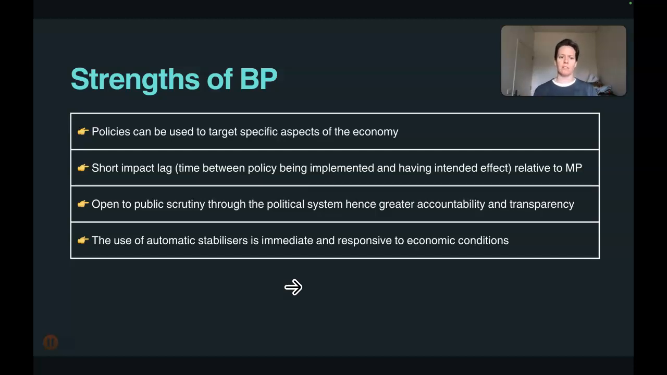And the final strength that's listed here is that the use of automatic stabilizers are immediate and responsive to economic conditions. So this is a strength that is specific not only to budgetary policy, but to automatic stabilizers. And we're saying that because automatic stabilizers operate immediately, such that they respond to changes in economic conditions, namely increases or decreases in unemployment, they're nice and quick, and they're going to have their intended impact and dampen some of the more insidious aspects of changes in economic growth on our economy.